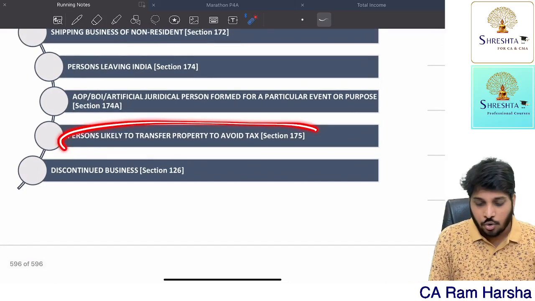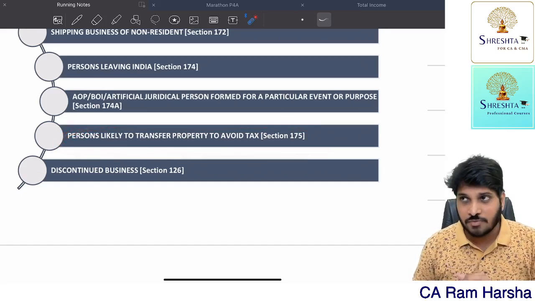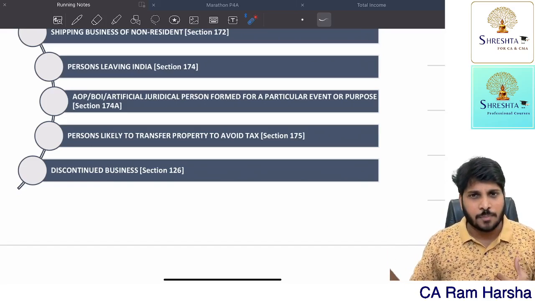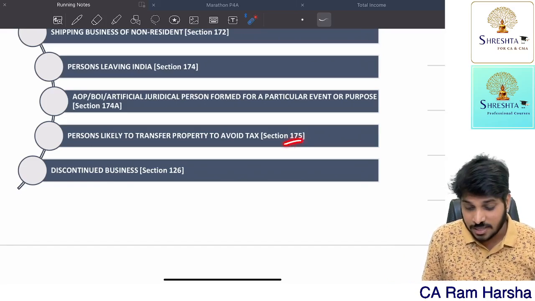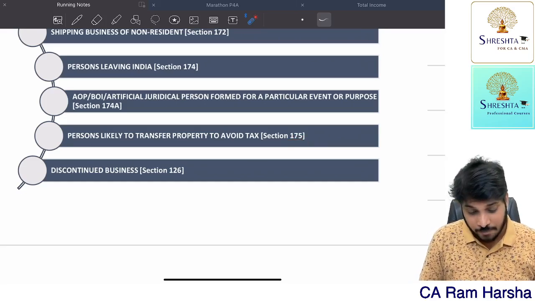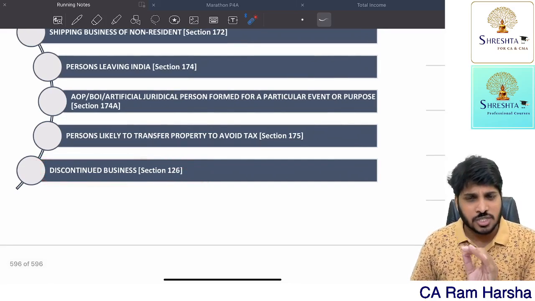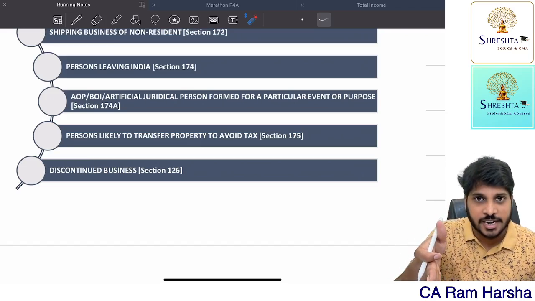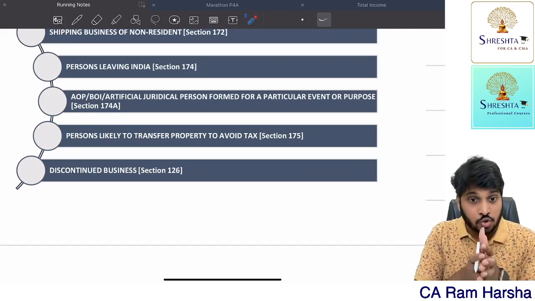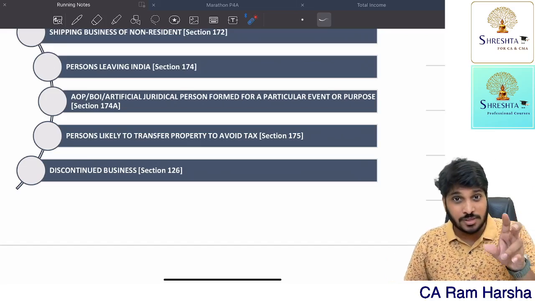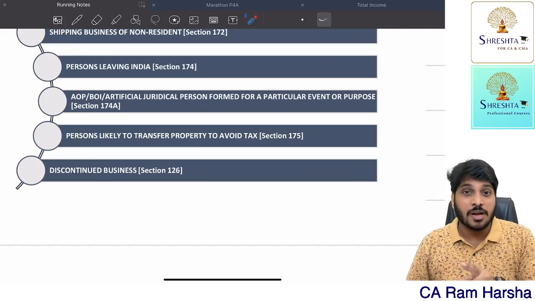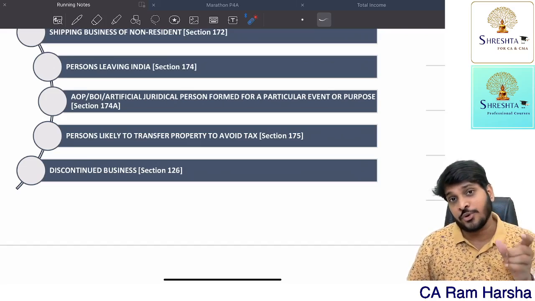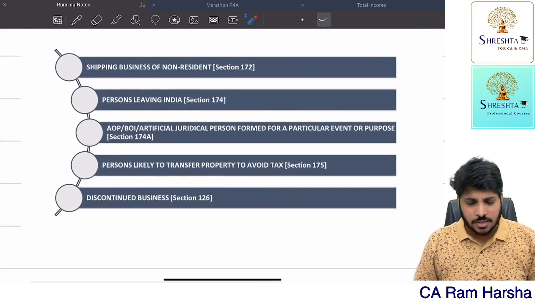Next, persons who are likely to transfer property to avoid tax. If the department has got information that some person is trying to transfer property in order to avoid tax, then under section 175, the department will immediately collect the tax. Discontinued business: if you started some business and this year you are discontinuing, then up to the date on which you stop doing the business, whatever income is there will be computed by applying PGBP provisions. Tax will also be computed on the same. That's it. So these are the 5 things.